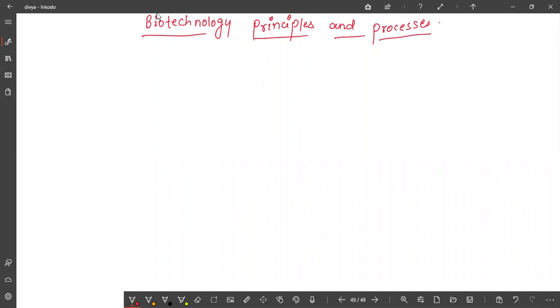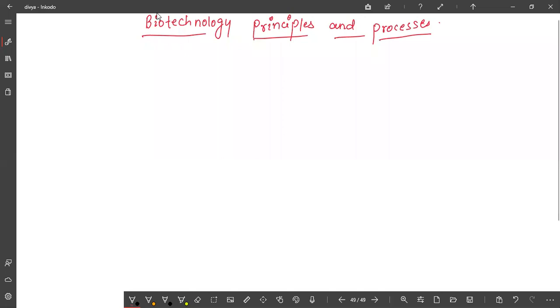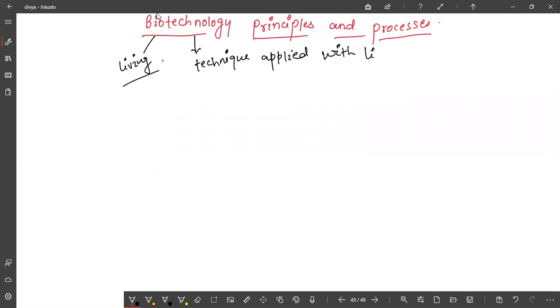Literally, if we split the term, bio means living, and technology means techniques applied with living organisms.